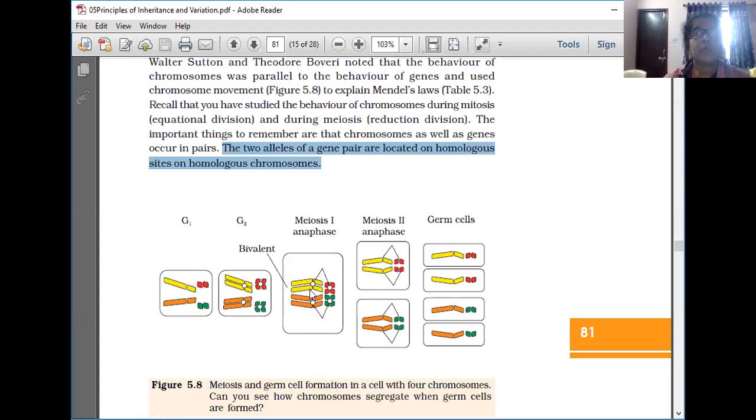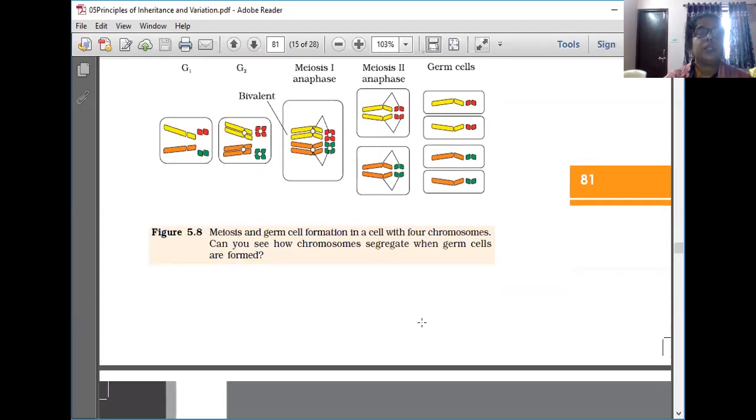Now two are there, the bivalent, and the chromosomes are shown there. Now this one will be separated, all four separated like this. Now you understand the reason for separation. Gamete formation is there. Now what will these gametes be? Four types of gametes are formed. Now, only one was there at the G1 phase. Now it becomes bivalent: the two chromatids are there, then it is called the bivalent. Meiosis bivalent, and it is meiosis one anaphase that is showing.